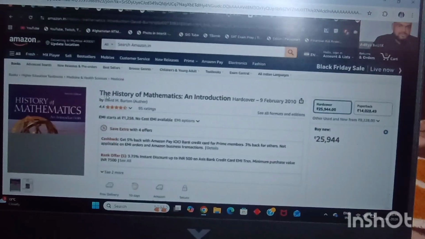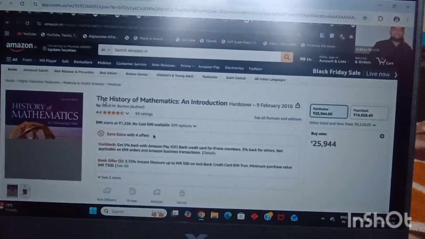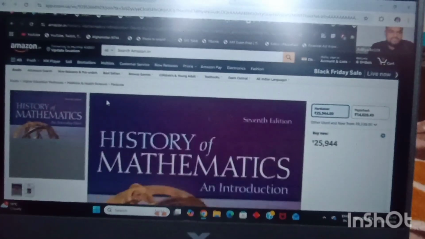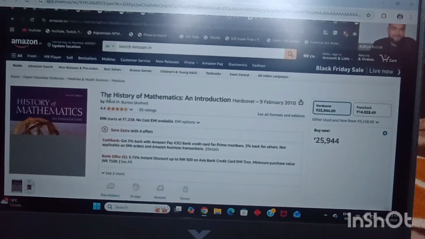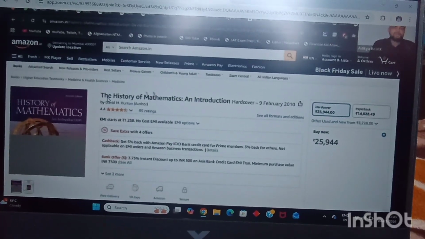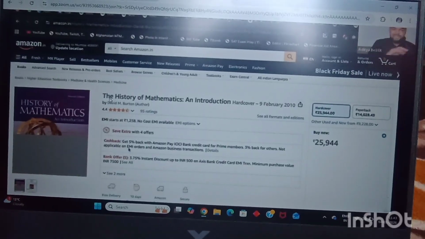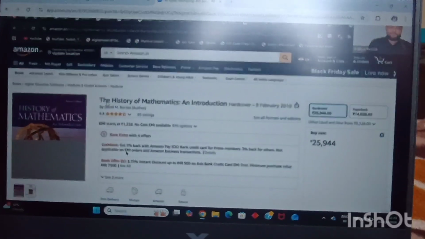You can see, this is the history of mathematics. When I was in class 10, class 11, I was really interested in mathematics. I wanted to buy this book. You can see the price of this book was around 25,000. Of course, my parents said this is very expensive, right? So at that time, I found this tool, and from that day onward, I get all of my books and everything from this tool. Research papers, books, magazines, anything you can get for absolutely free of cost.